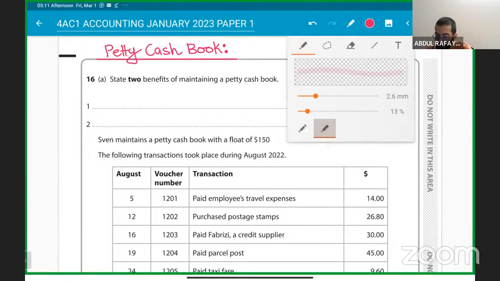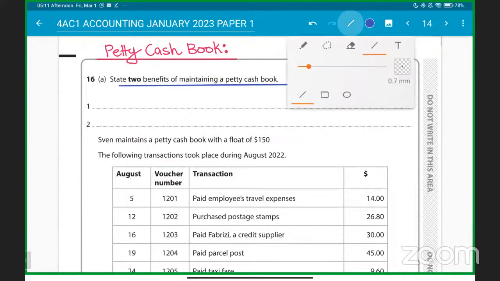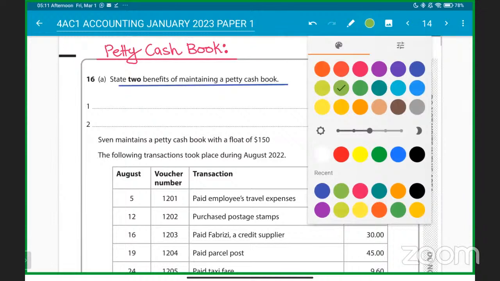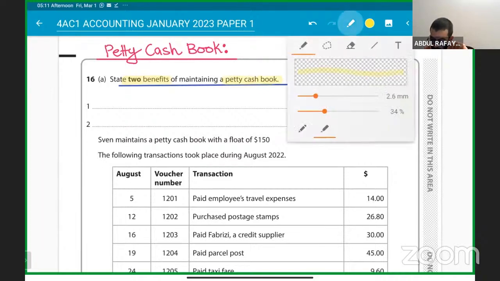So that is what we have to do. Basically, we have to state two benefits. So we are going to talk about the two benefits of maintaining a petty cash book. State two benefits of maintaining a petty cash book. Okay, getting it, guys, following? That is for 2 marks. Okay, clear on that?